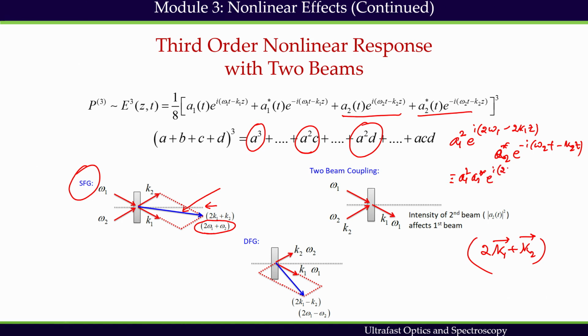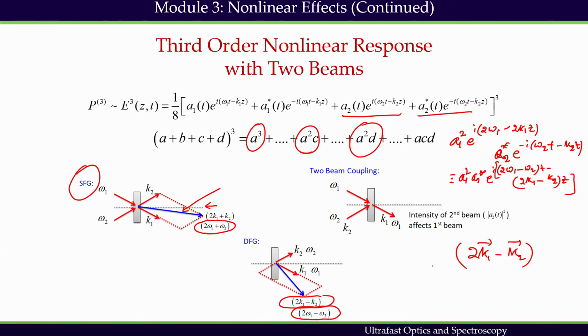If we simplify it, what I get is a1 squared a2 star multiplied by e to the power i((2 omega 1 minus omega 2) t minus (2 k1 minus k2) z). So for difference frequency generation, this polarization will create a new beam at 2 omega 1 minus omega 2 frequency, and the direction is going to be along this 2k1 minus k2 direction, which is shown here.